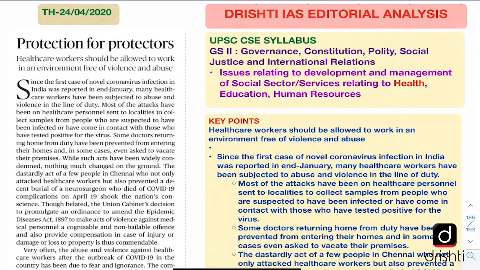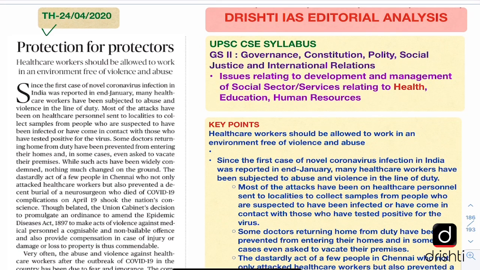Today's editorial has been taken from The Hindu and it has appeared on 24th of April. The editorial's title is Protection for Protectors. It says, healthcare workers should be allowed to work in an environment free of violence and abuse.